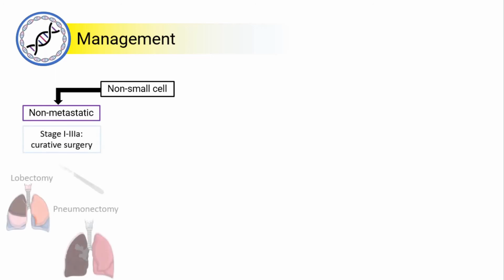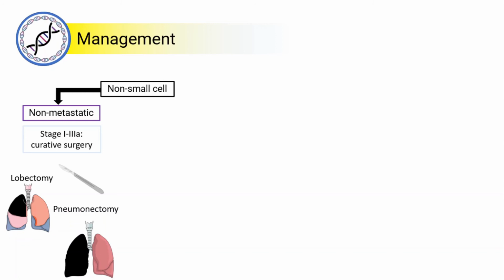Management of non-small cell lung cancer depends on whether the disease is metastatic or non-metastatic. For non-metastatic disease, stage 1 to 3A, management is usually curative surgery. This can include lobectomy or pneumonectomy, plus or minus chemotherapy. Lobectomy is where 1 or more of the lobes of the lung are removed, and this is done if the cancer is localized to just 1 lobe. Pneumonectomy is when an entire lung is removed, for example, if the cancer has spread throughout the lung. An alternative is wedge resection or segmentectomy, where a small piece of lung is removed. This is usually only done for very early stage non-small cell lung cancer.